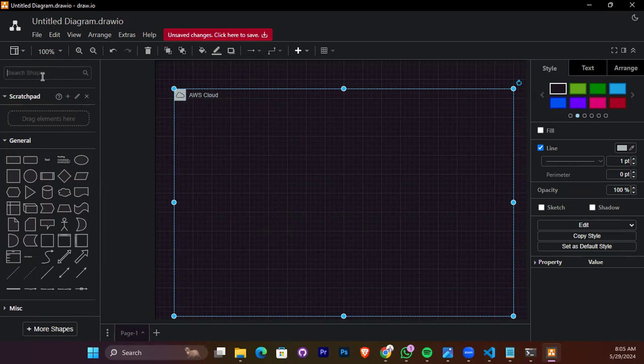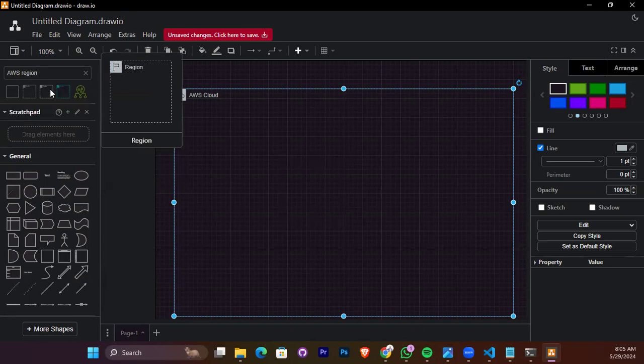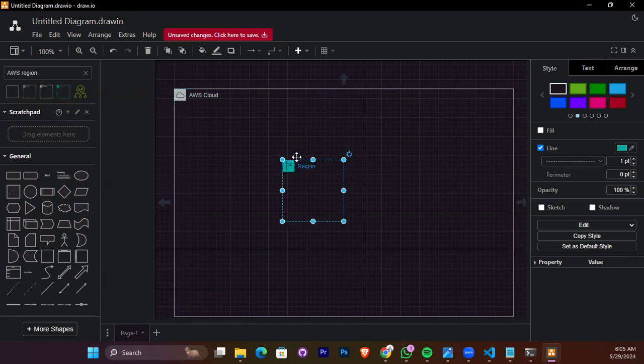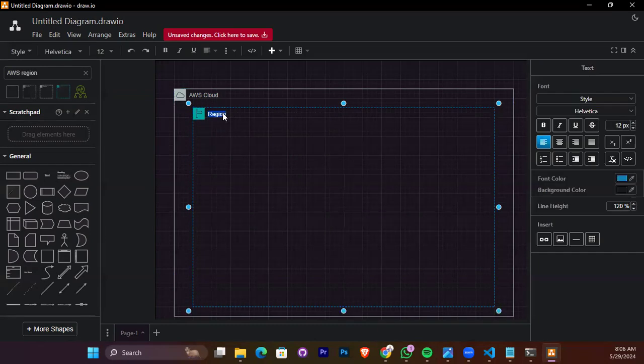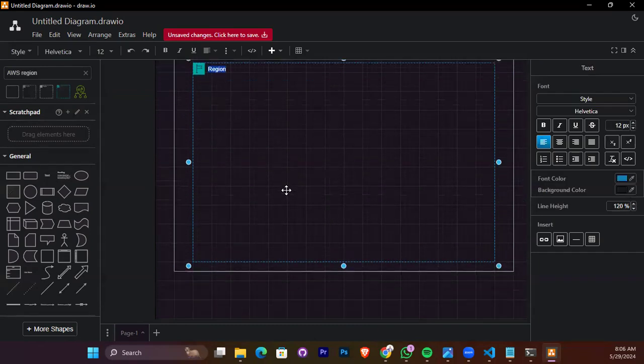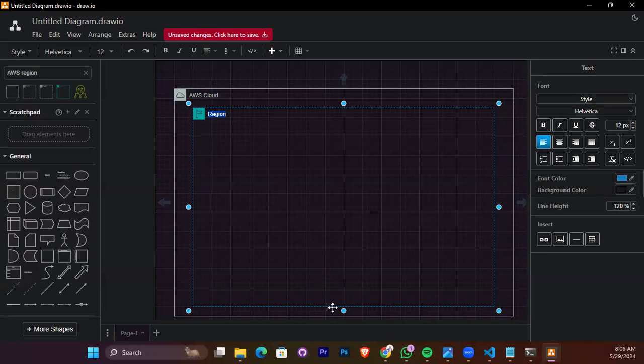The region. Good. Adama is an architecture man. So let's use the blue one, right? You can expand the region to the AWS because we'll do more drawing.